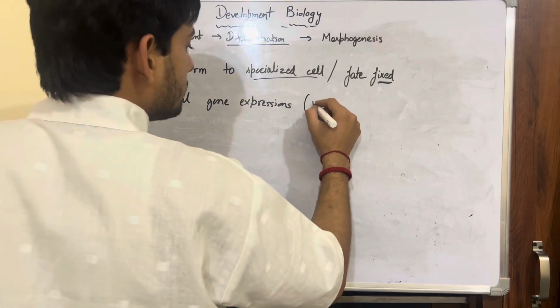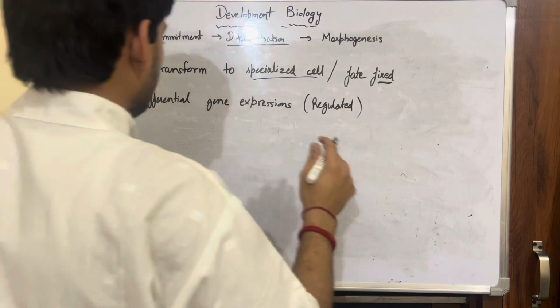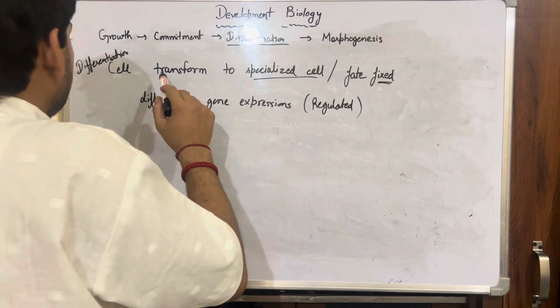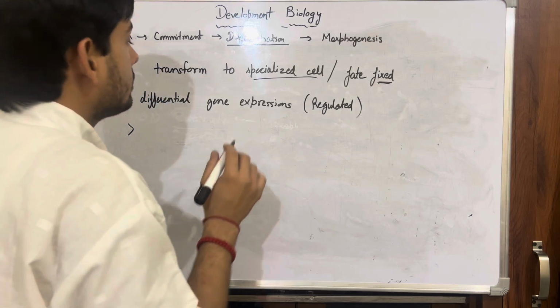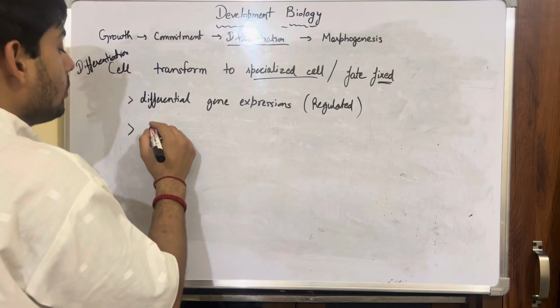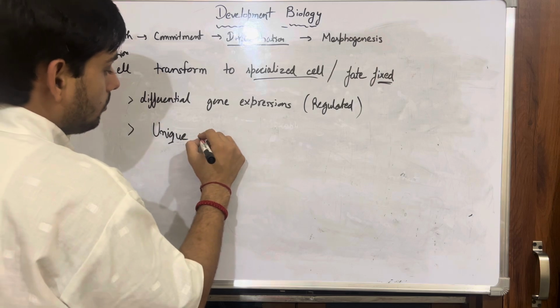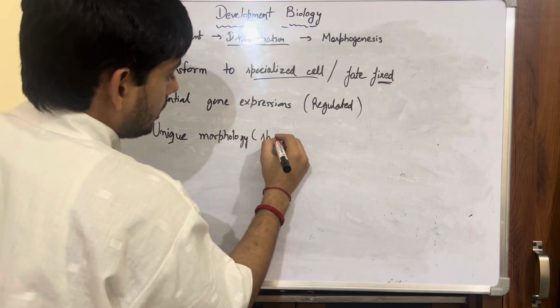Of course, these expressions occur in a regulated manner so as to check whether there is any fault or not. Okay, now in this stage, since I have written here that cells transform into specialized cells, of course those specialized cells will have their unique morphology, which is your shape.